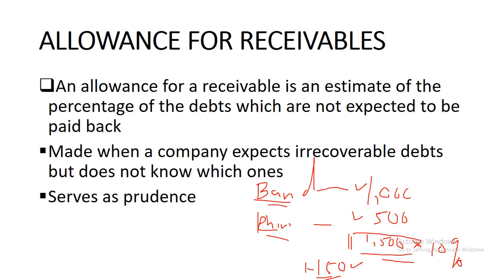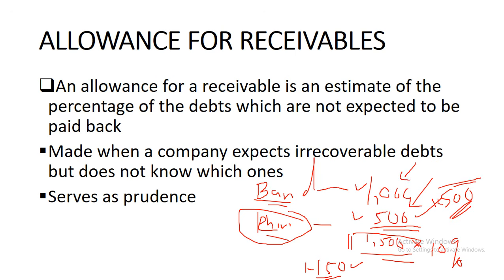But if we're saying, oh look, Piri's business is not doing well, the debt has been outstanding for 6 months but the credit period is 3 months, we followed up and it seems like he won't be able to pay back, and so we make a provision of 500 for him, that's what we call a specific provision. A specific provision relates to a specific receivable, a specific debtor. A general provision is a percentage of all the receivables that we project might not be paid back.